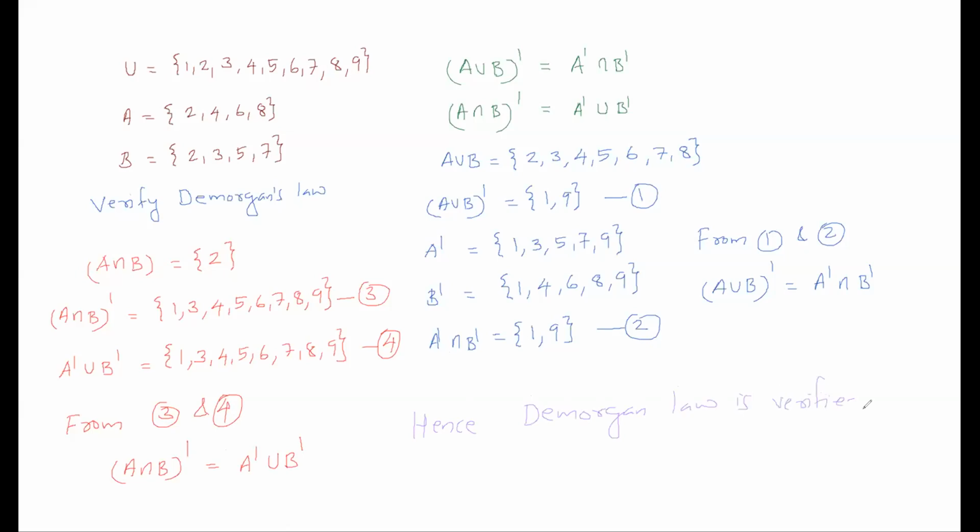So this is one important type of question. The most important type of question from this chapter is verifying De Morgan's law and finding answers using Venn diagram.